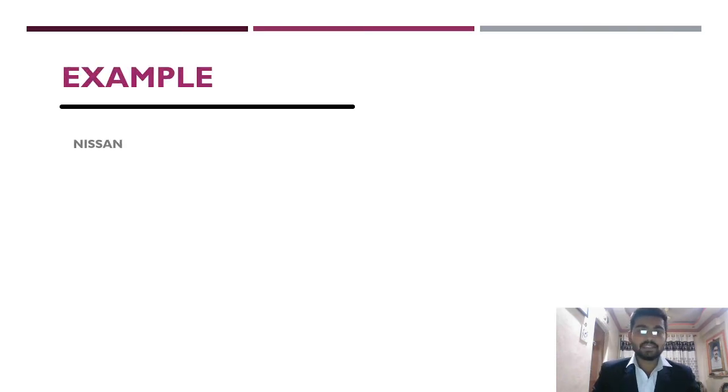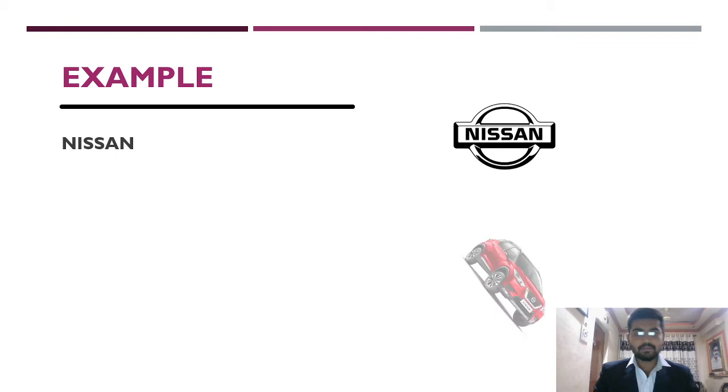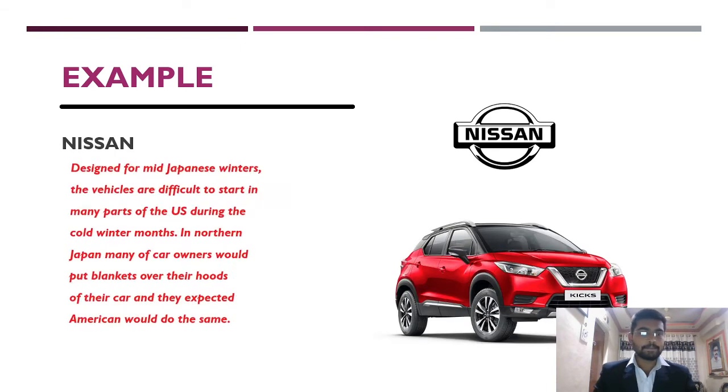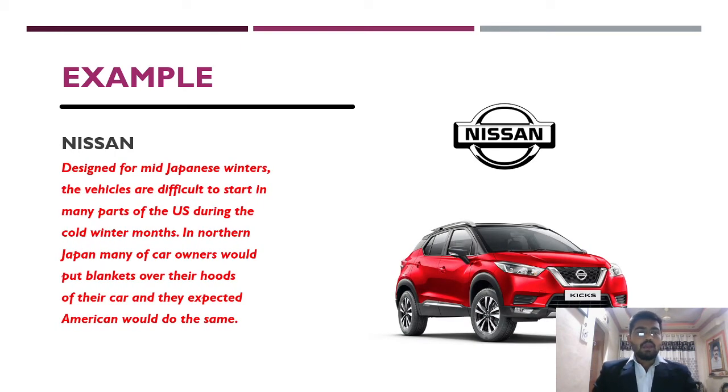So the example is Nissan. Nissan cars, designed for mild Japan winters, are difficult to start in many parts of the US during the cold winter months. In northern Japan, many car owners put blankets over the hoods of their cars, and they expected Americans would do the same.